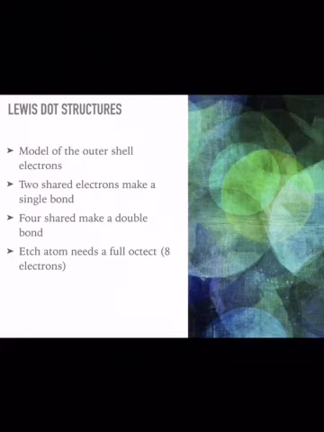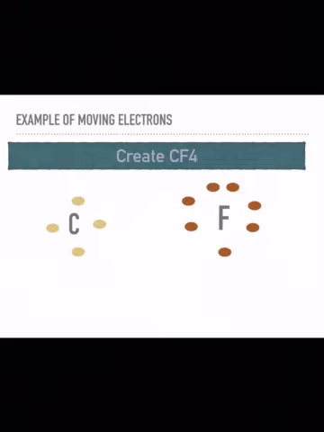The first step is we're going to count the amount of valence electrons for each atom. I'll get into the example a little bit later, but first you count the valence electrons. Secondly, 2 shared electrons make a single bond, and 4 shared electrons make a double bond. This will be very important later when we're trying to count the amount of electrons that we have. Finally, each atom needs a full octet, so it needs 8 electrons around it in order for it to be happy. So we're going to use C and F, carbon and fluorine, to create CF4.